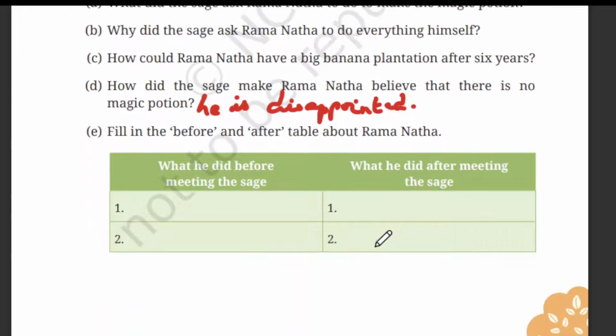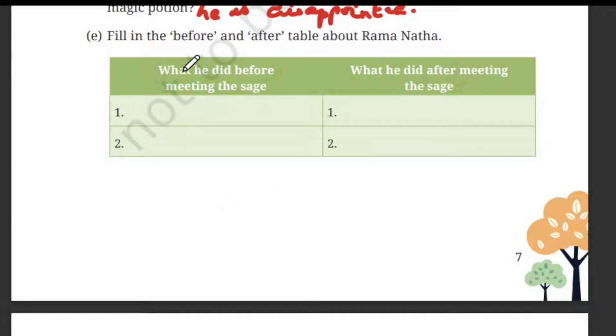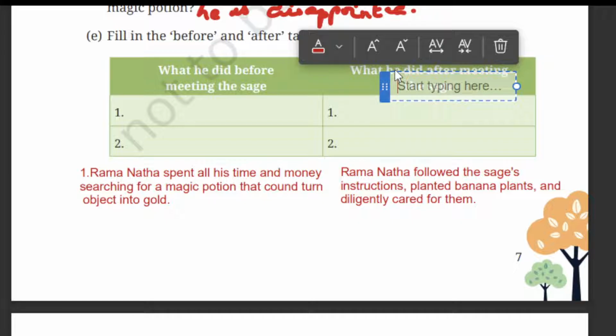So, the next one, fill in before and after about Ramnath. What did he do before meeting the sage? What did he do after meeting the sage? So we have to write before and after in the tabular column. I have written here, there is no space in this box, so I have written it here. See the first one. What did he do before meeting the sage? What did he do after meeting the sage?